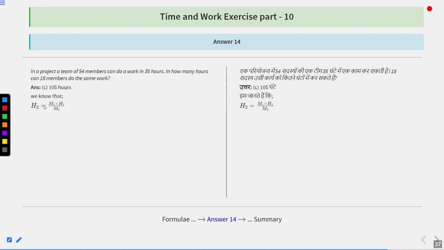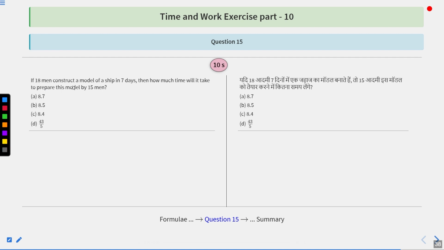So H2 is equal to M1 H1 upon M2. M1 is 54, H1 is 35, M2 is 18. So H2 is 105 hours. That means 18 members will take 105 hours to complete the same work. Option number C is the correct answer.